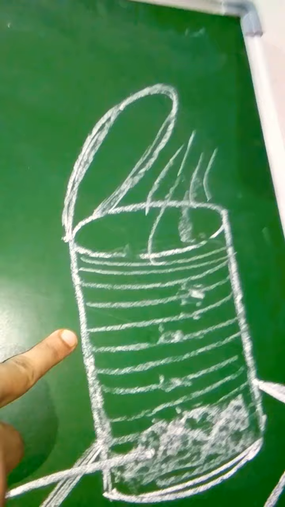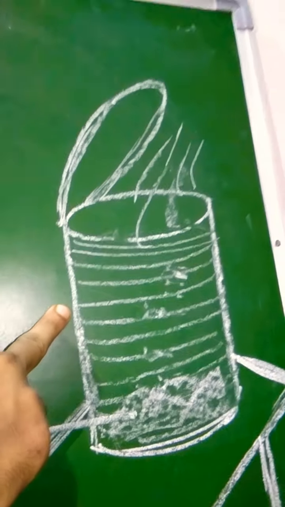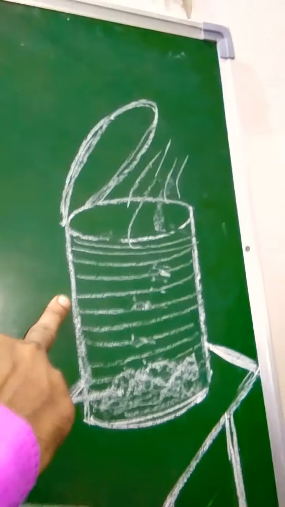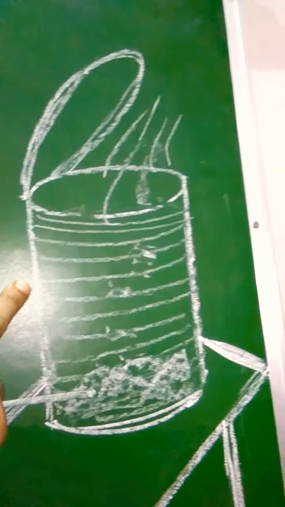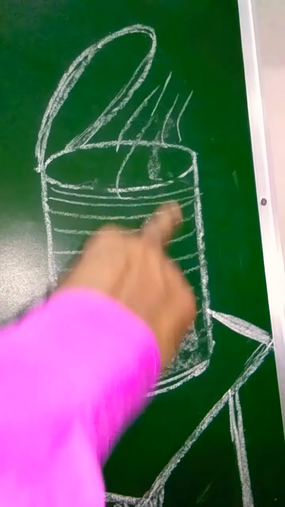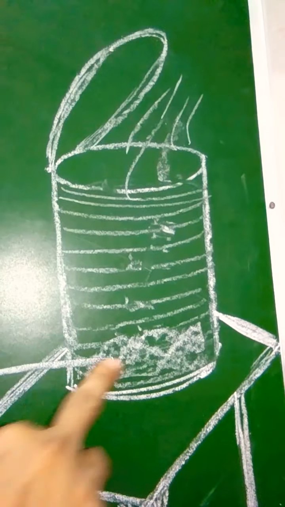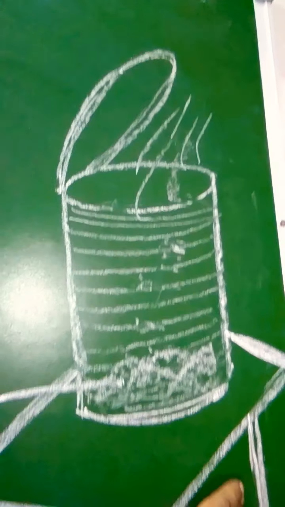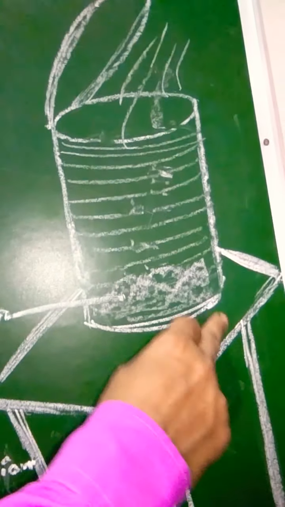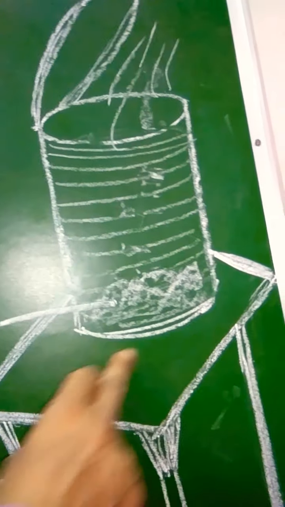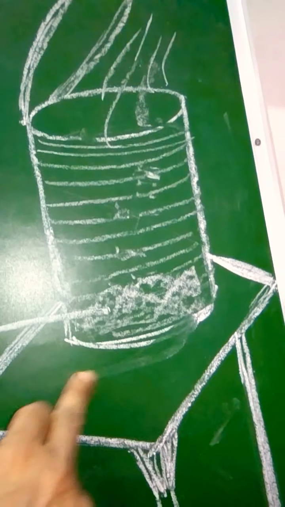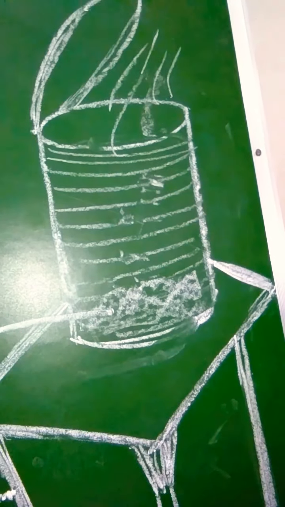To show atmospheric pressure, the material required is a thin walled tin can, a tripod stand, a wire gauge, a Bunsen burner and water.